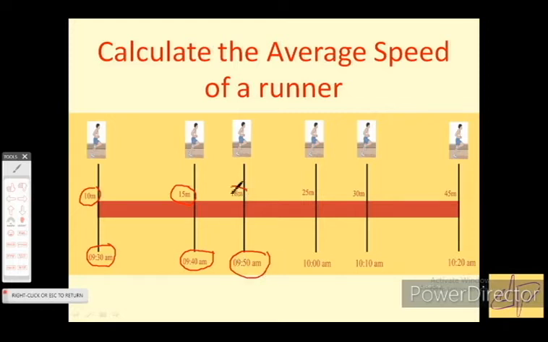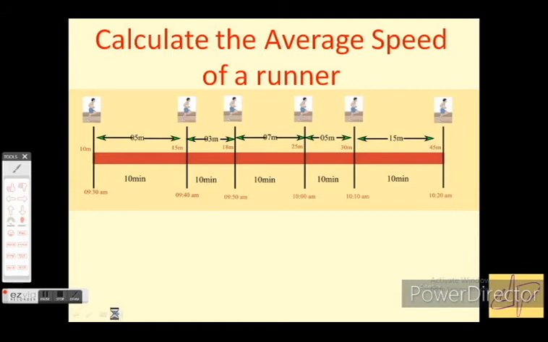At 9:50 he is at 18 meter. At 10 o'clock he is at 25 meter. At 10:10 am he is at 30 meter. At 10:20 am he is at 45 meter. So at different timings he has covered different distances.